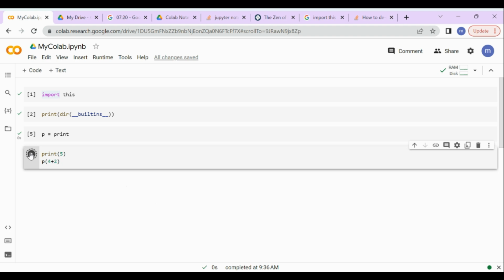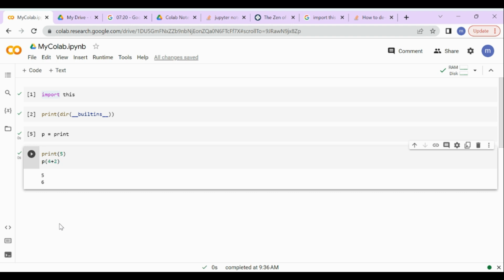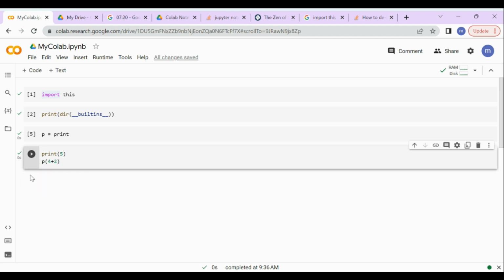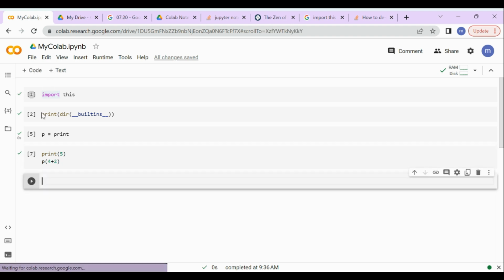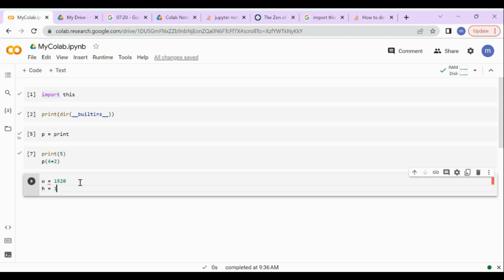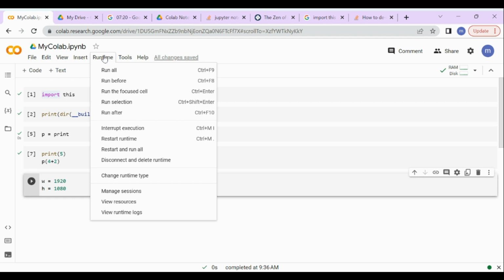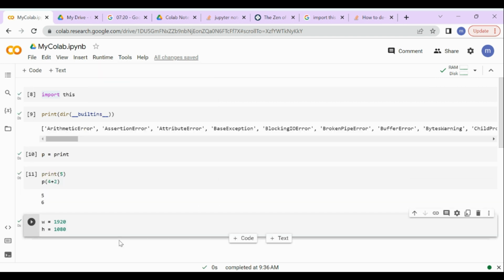Because cells in Colab can be run in any order, that can make the idea of sequence a little bit more confusing. But for now, let's just say that if you choose runtime and run all, the cells will run from top to bottom in the order that they are in the notebook. Colab makes it easy for us to switch the order of cells using the arrows. This is a nice feature of Colab and makes you more productive as you don't need to run all cells every time you want to run some code. You can also add cells to any part of the workbook as you need to test things.